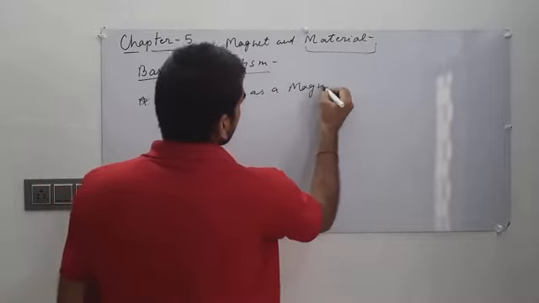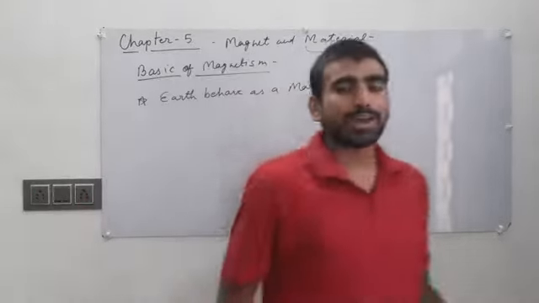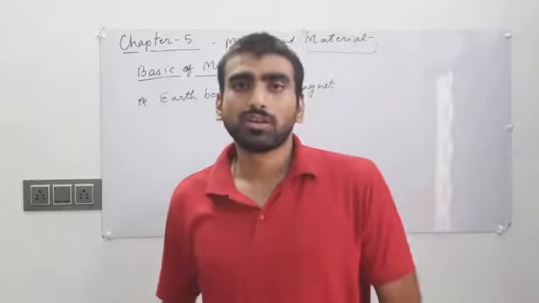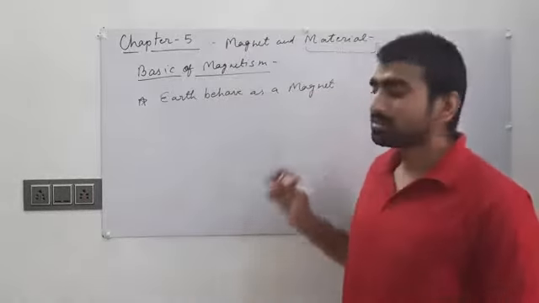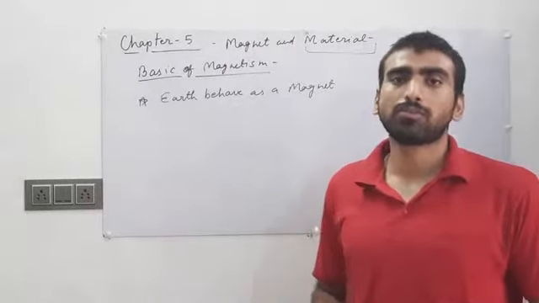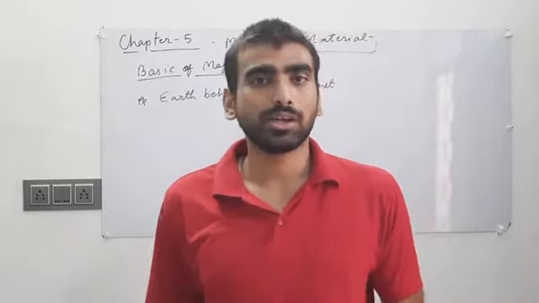Why? Earth behaves as a magnet because it has an enormous amount of molten lava in its core.